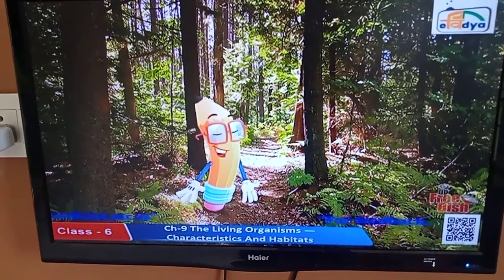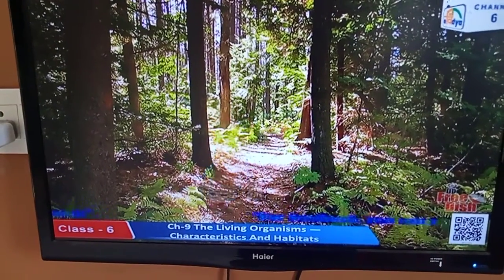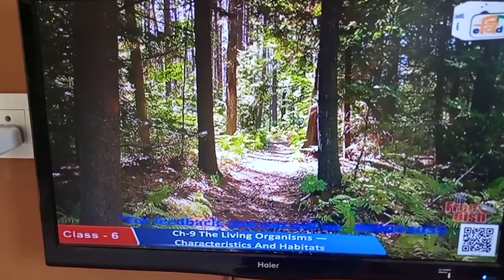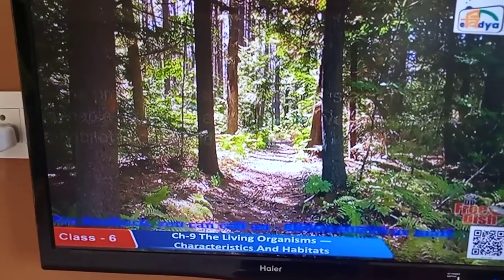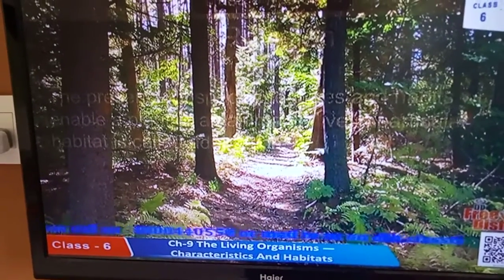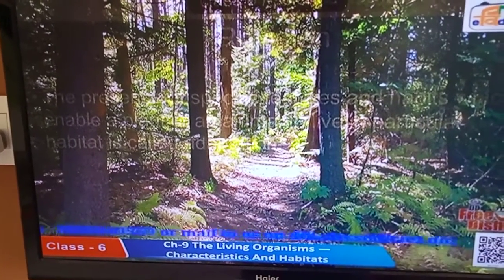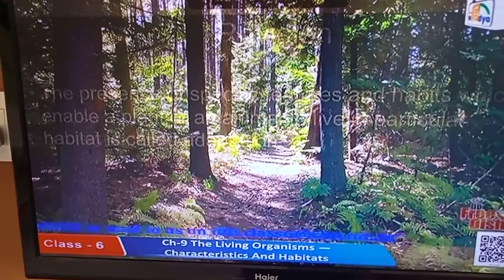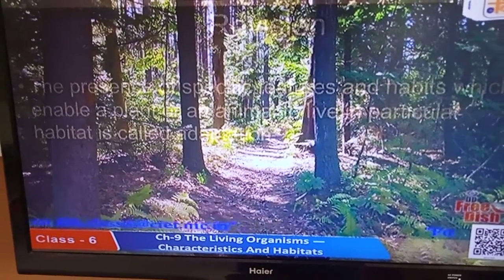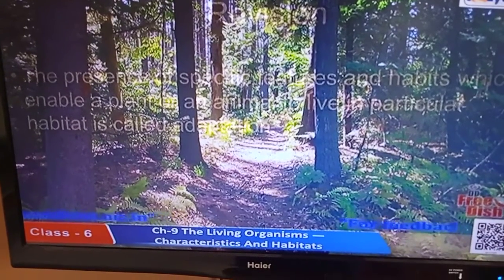Now, dear students, let us revise the chapter and go through the main points. The presence of specific features and habits which enable a plant or an animal to live in a particular habitat is called adaptation.